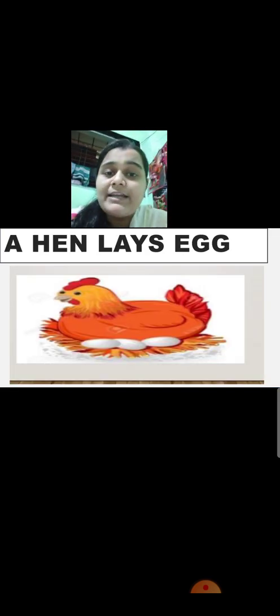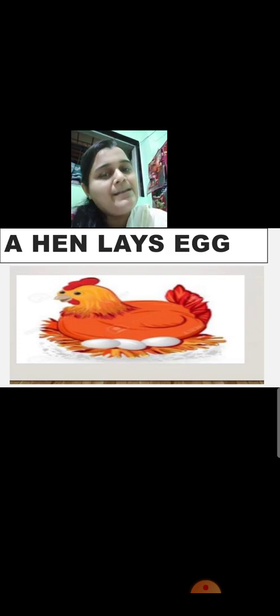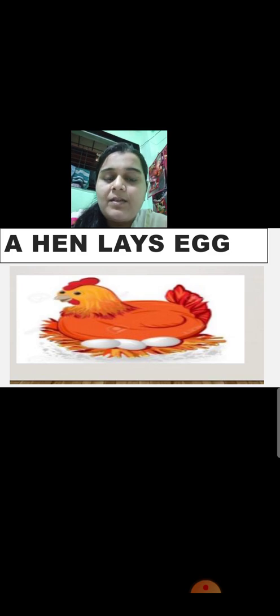The first one is the egg laying animals. A hen is an example of egg laying animals. Okay, so what are the steps the hen goes through when she lays egg? First, the hen lays egg. Can you see the picture of a hen and the eggs? Now after laying the egg, what does the hen do? The hen sits on the egg to make them warm.